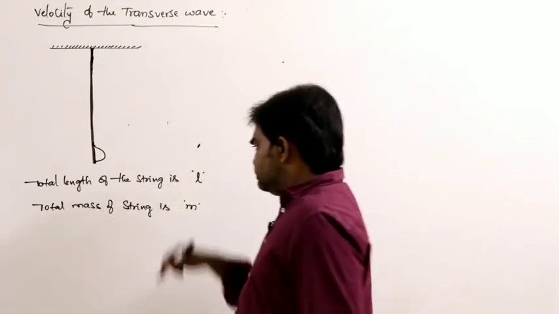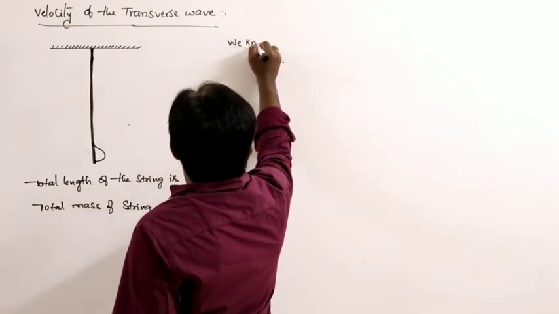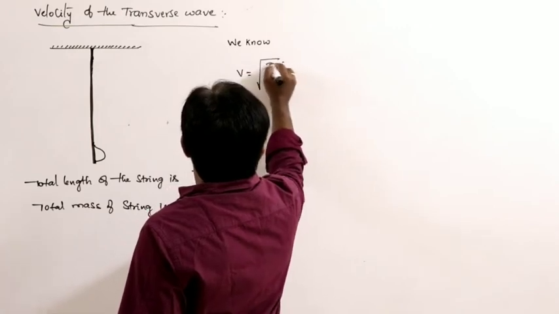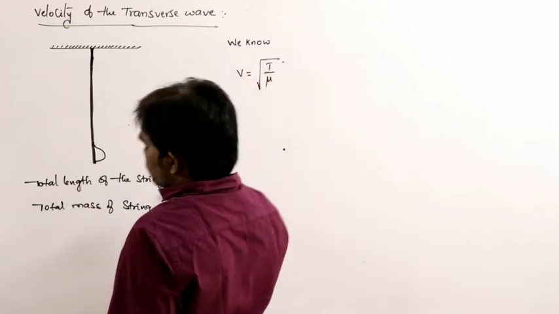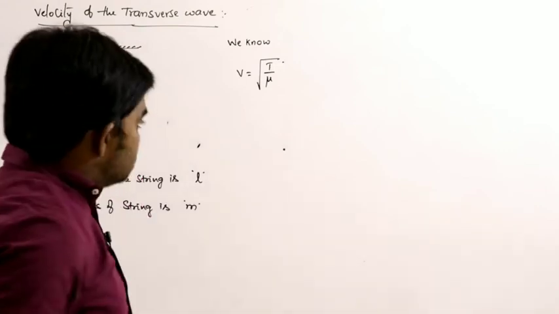See here, we know the velocity of the transverse wave can be written as the square root of T by mu. What is T? Tension in the string.